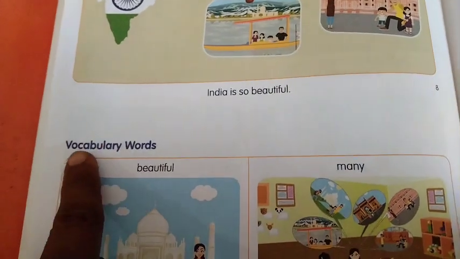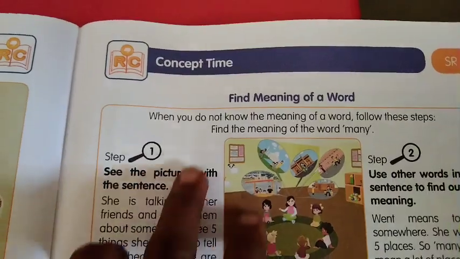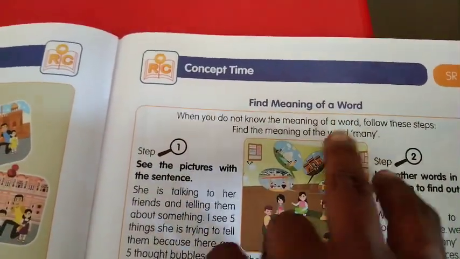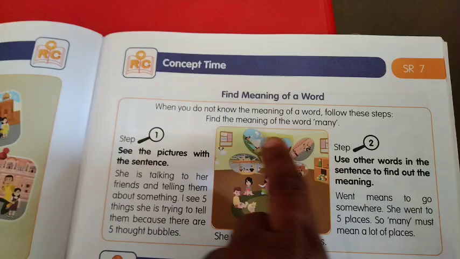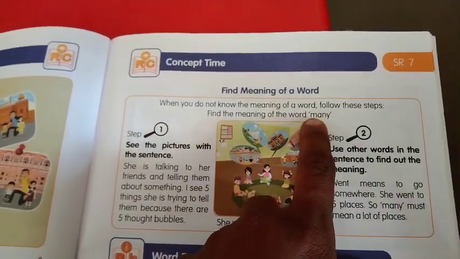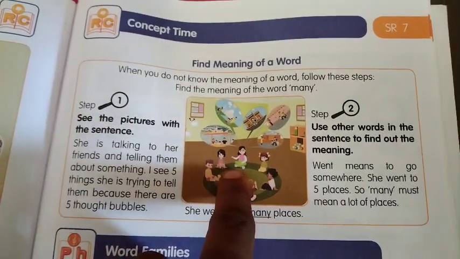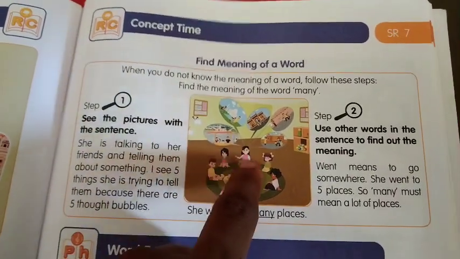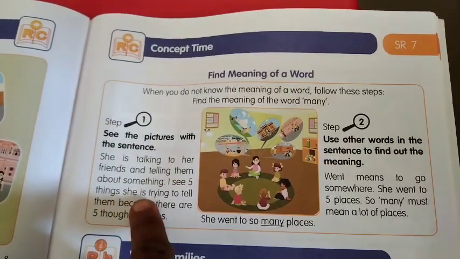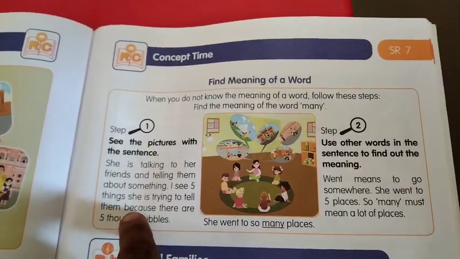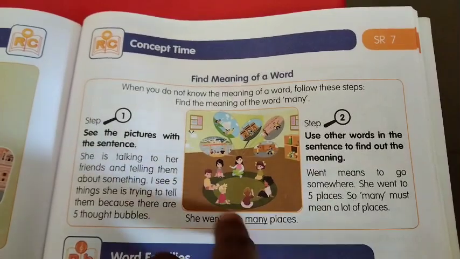See the vocabulary words. Beautiful. Many. Yes. So, what is the concept? Find the meaning of a word. When you do not know the meaning of a word, follow the steps. Step 1: See the picture with the sentence. She is talking to her friends, right? And telling them about something. I see 5 things she is trying to tell them because there are 5 thought bubbles. So first you have to see the picture with the sentence.